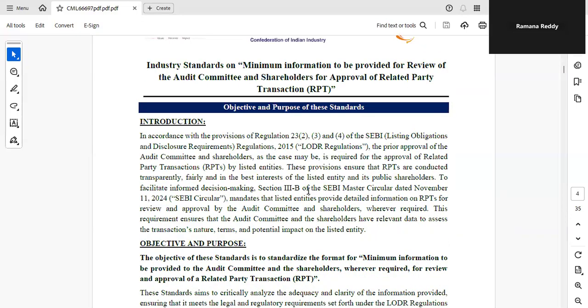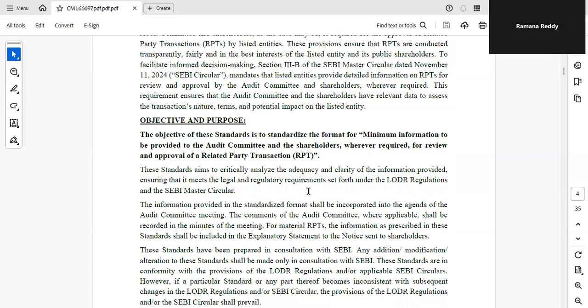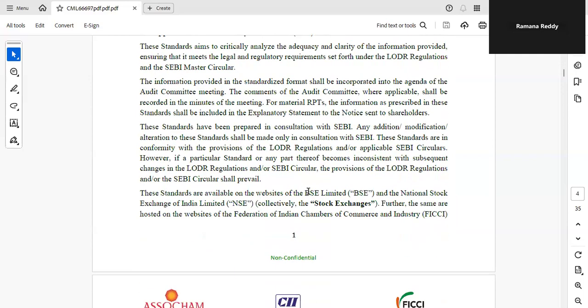This is what the introduction I just told you. And the objective, the purpose: these standards aim to critically analyze the adequacy and clarity of the information provided, ensuring that it meets the legal and regulatory requirements. And it is providing the standardized format. I will explain the format.